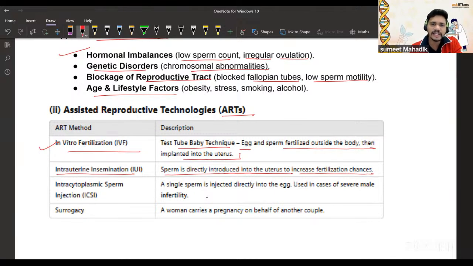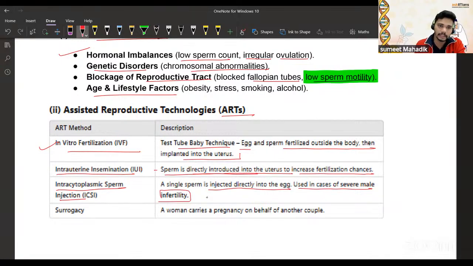Why is sperm directly introduced? I mentioned low sperm motility. The sperm is there, the quantity and quality are there, but the problem is the sperm is not moving. Maybe there is some problem in the tail part. So at that time sperm is directly introduced. Then ICSI, intracytoplasmic sperm injection: a single sperm is injected directly into the egg, used in cases of severe male infertility.